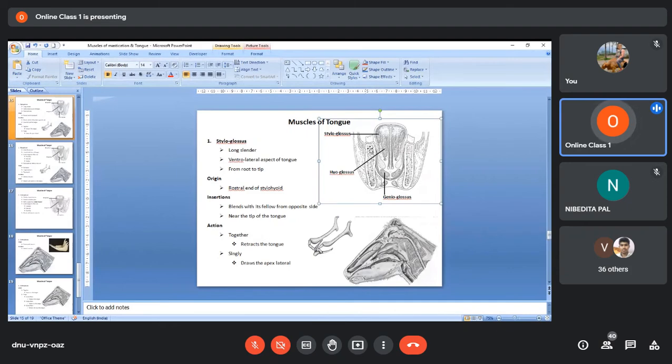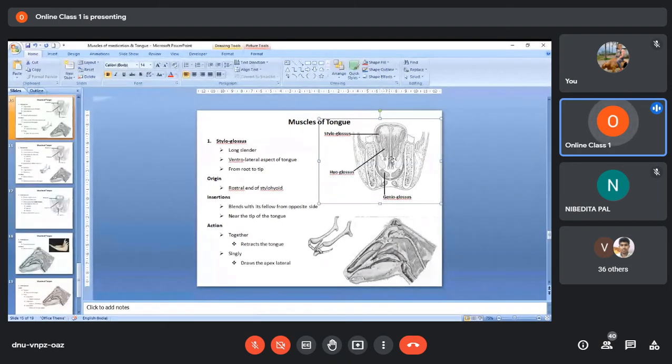Now if you see in this image, this is the styloglossus. Here these are the two horizontal ramus of the mandible. That means you have cut the skull in a transverse section at the root of the tongue. So you are finding two rami of the mandible, and between them you are finding a cross section of the tongue.